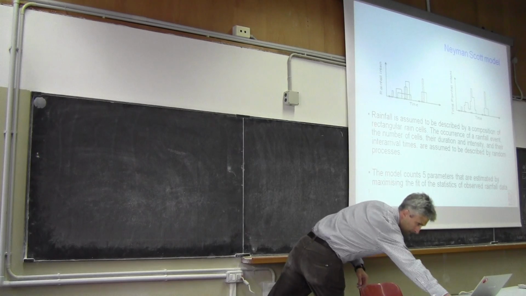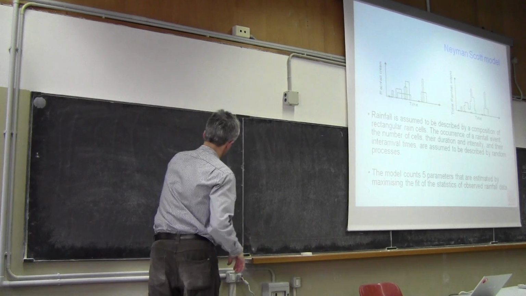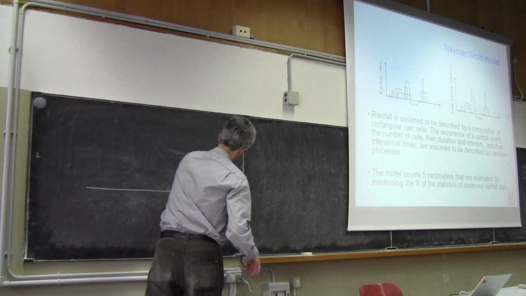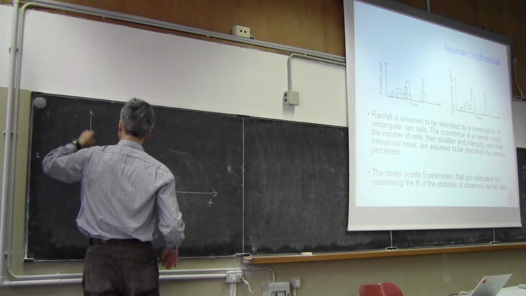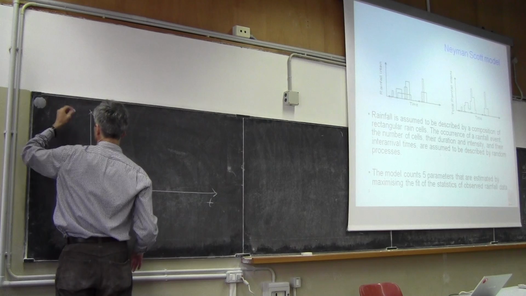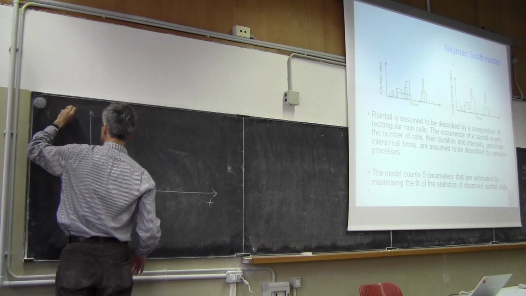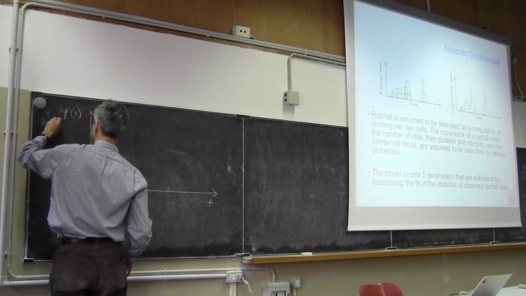And so we start from the temporal axis, T, and then we want to represent on the ordinate rainfall, and let's call it rainfall intensity, Y(t).